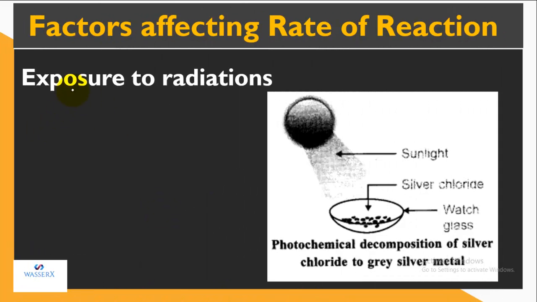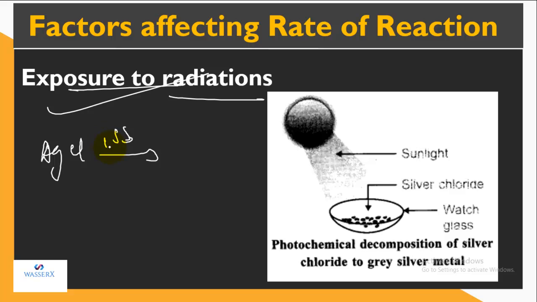Another factor is exposure to radiation. I told you that the nature of the reactions are different. So we come across different reactions which are photochemical in nature. That is, those reactions occur only when they are exposed to radiation. For example, if I have silver chloride and I expose it to sunlight, what happens? It breaks down.